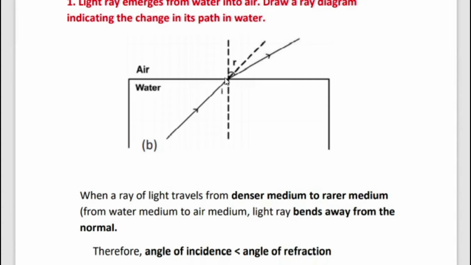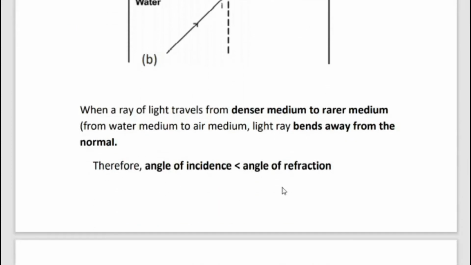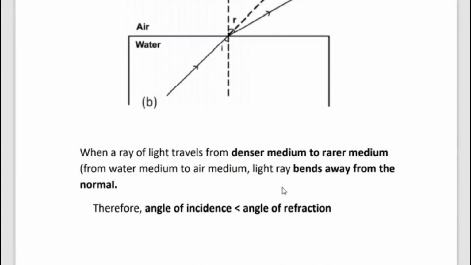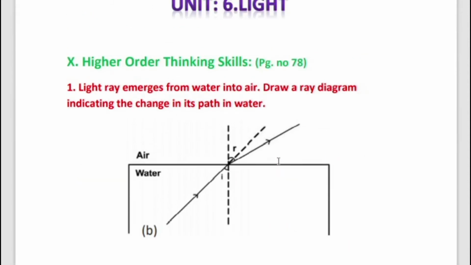This is the normal, so the refracted ray bends away from the normal. Now compare the angle of incidence with the angle of refraction. What is the angle of incidence? The angle made by the incident ray with the normal. This is the incident ray, this is the normal, and this angle is I, the angle of incidence. The refracted ray makes an angle with the normal, that is R.